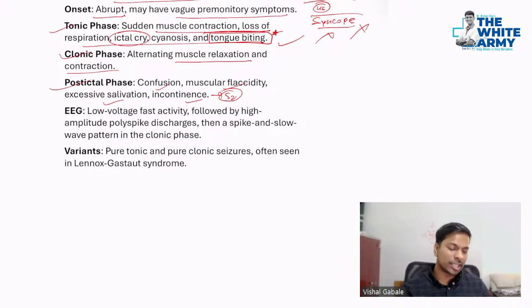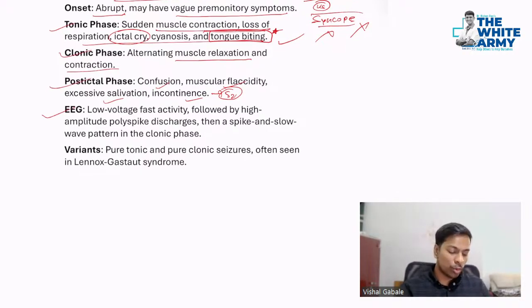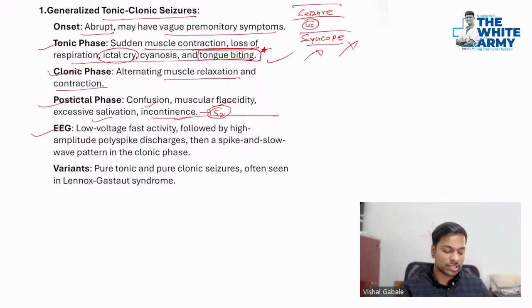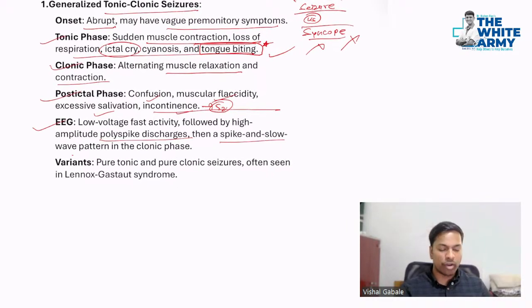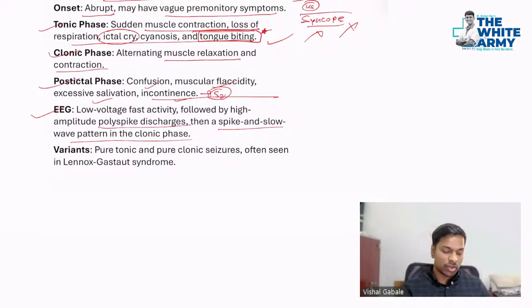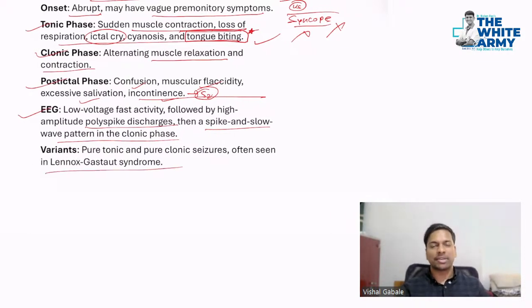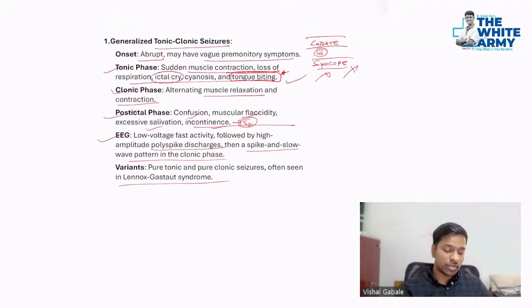Along with that, if you check the EEG, you will have slow voltage, fast activity, followed by high amplitude polyspike discharges, and a spike and slow wave pattern can be seen in the clonic phase. There are some syndromes that include this. One example is Lennox-Gastaut syndrome, which we'll discuss in the epilepsy syndromes. So that's all about the GTCS.